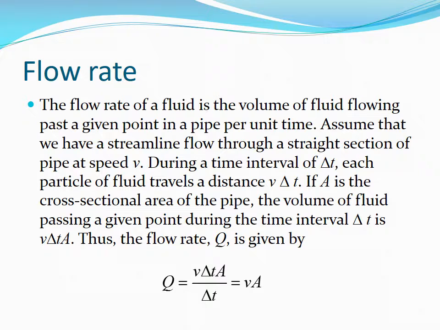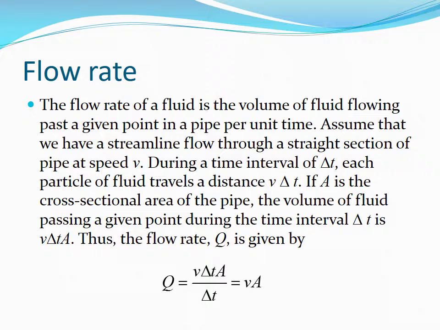The flow rate of a fluid is defined as the volume of fluid flowing past a given point in a pipe per unit time. Assume that we have a streamline flow through a straight section of pipe at steady speed v. During a time interval of delta t, each particle of the fluid travels a distance v times delta t. If A is the cross-sectional area of the pipe, the volume of fluid passing a given point during that time interval delta t is the volume of the cylinder formed by v delta t times A.